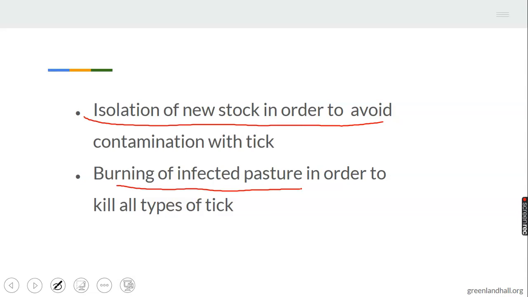Then we described tapeworm as a two-host parasite in which man is the primary host, then cow and pig are the secondary hosts. We stated the economic importance of tapeworm, roundworm, tick, and so on. The control of tick, we have just stated it as isolation of new stock in order to avoid contamination with tick, and burning all infected pastures in order to kill all types of tick. Let's take note of that.